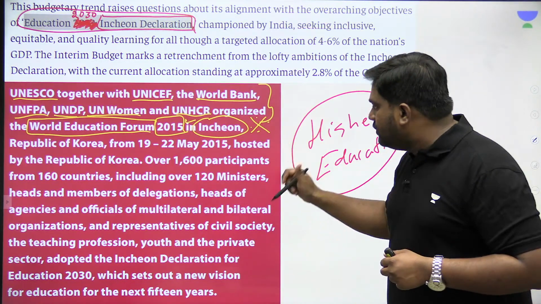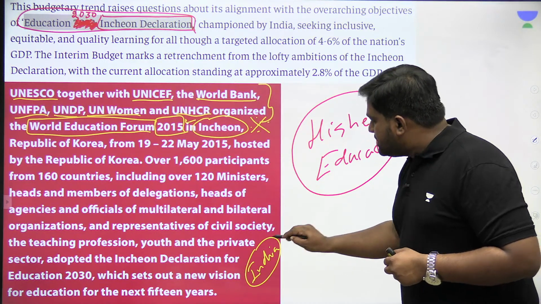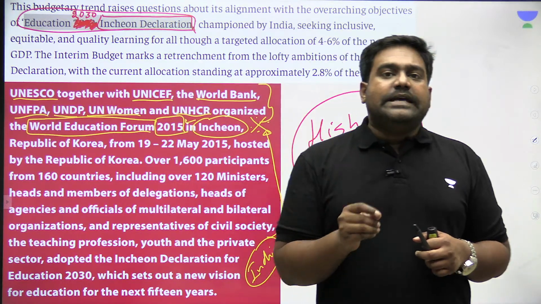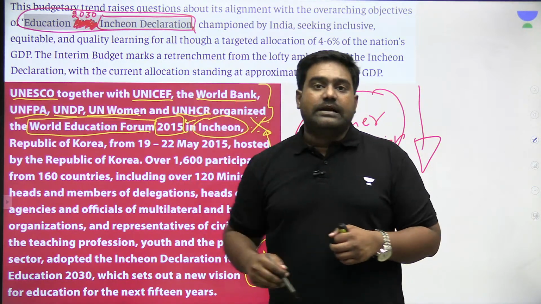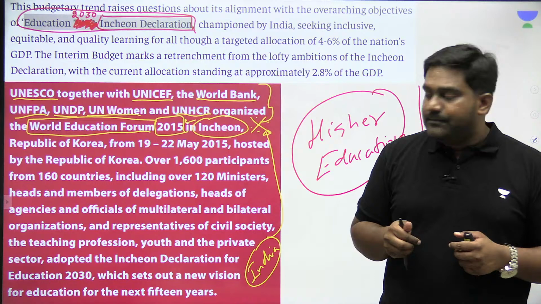India was a very active participant. India was a strong supporter of this forum, and the UN countries adopted a declaration in 2015 known as the Incheon Declaration. They adopted a goal for education for 2030.